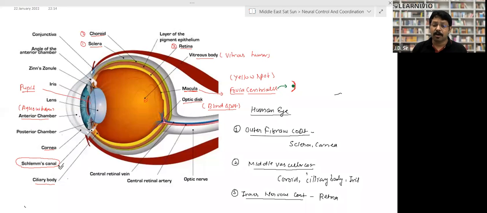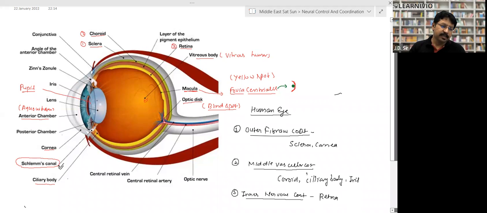When we suddenly reach a darker room, we keep on widening our eyes. When we widen our eyes, actually we are widening our iris. So when the iris widens, the hole size increases, meaning the size of the pupil increases and more light goes inside, and even in a darker room we are able to see clearly.